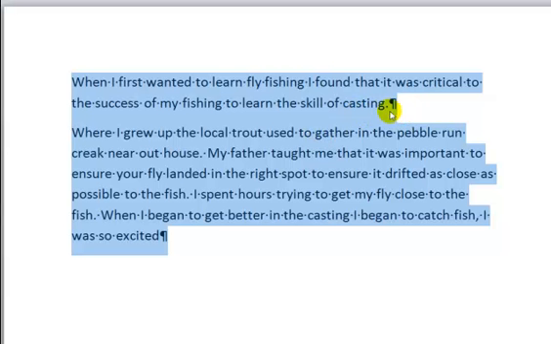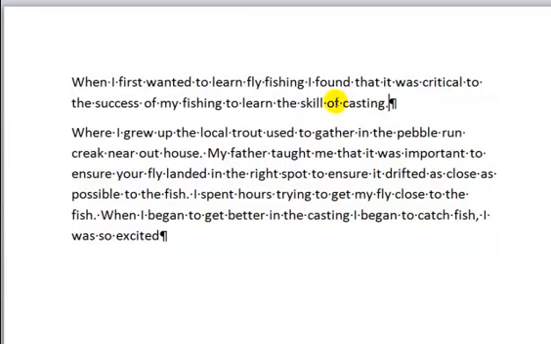So I look at that first paragraph and I will rewrite it. So in this case I've written this one to be, when I first wanted to learn fly fishing, I found that it was critical to the success of my fishing to learn the skill of casting. Okay, so that's my first paragraph in this article that I'm writing.